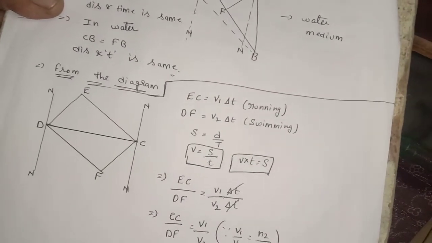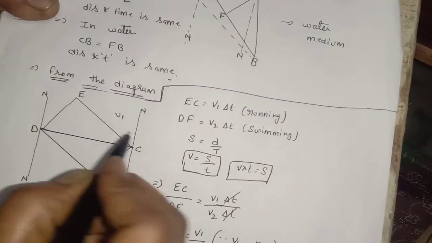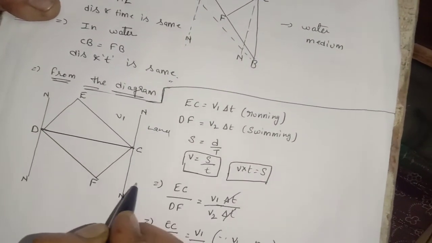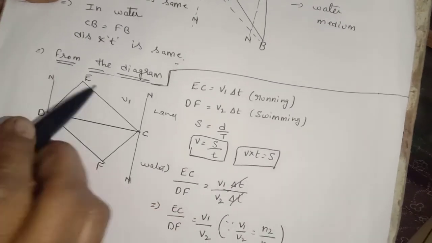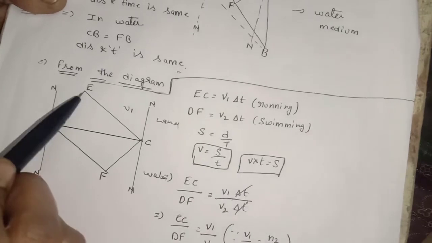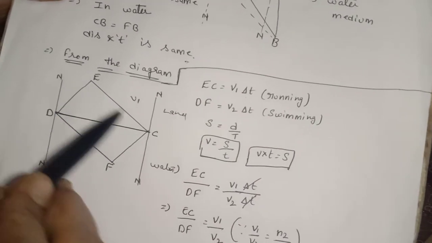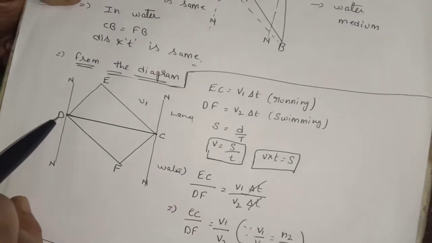this is a velocity V1. The person is traveling in, this is a land medium, this is a water medium. Okay, the person is traveling in V1, that is nothing but delta T. So he is on the land now. So what he is doing is running from E to C. Yes. Now D to F.